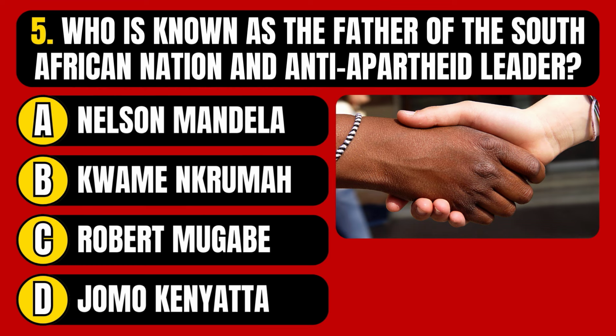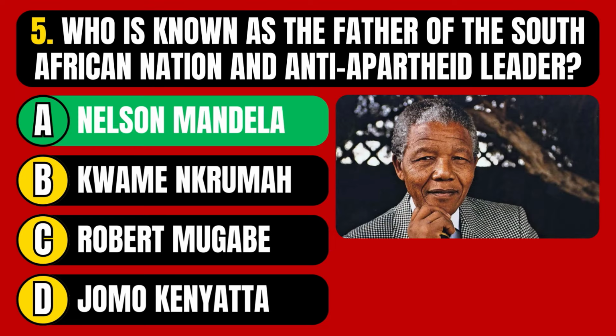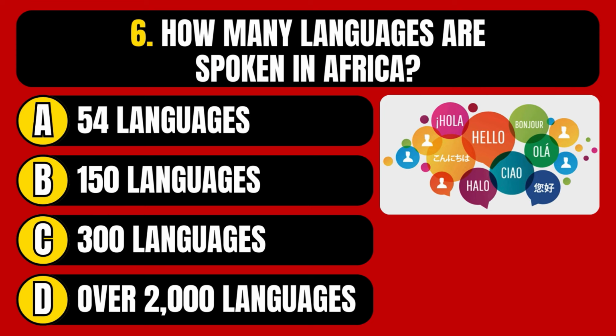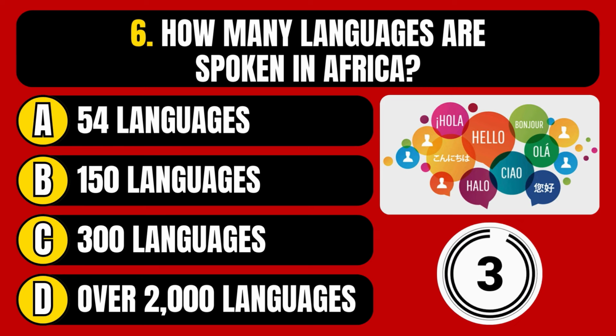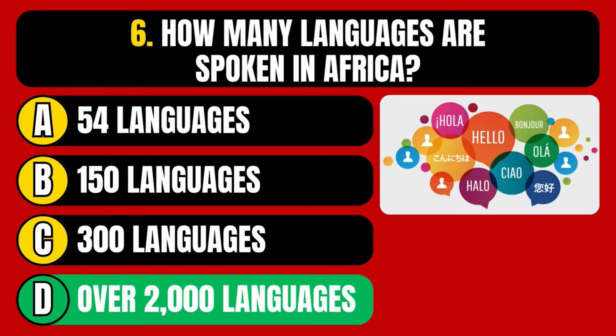Who is known as the father of the South African nation and anti-apartheid leader? Nelson Mandela, Kwame Nkrumah, Robert Mugabe, or Jomo Kenyatta? The correct answer is option A, Nelson Mandela. How many languages are spoken in Africa? 54 languages, 150 languages, 300 languages, or over 2,000 languages? The correct answer is option D, over 2,000 languages.